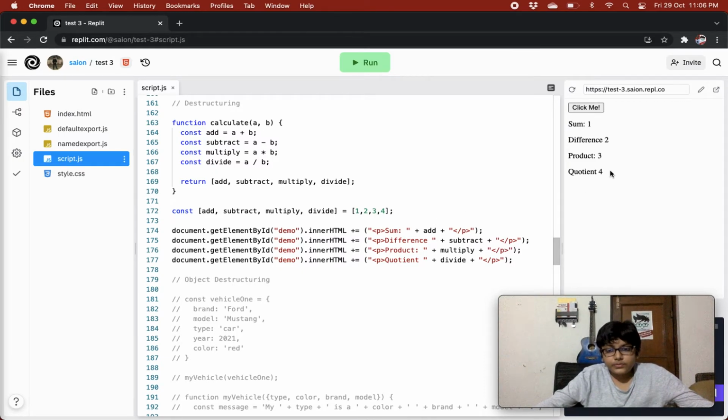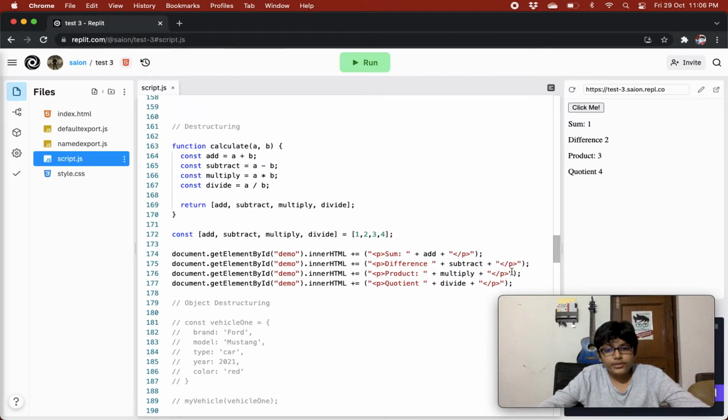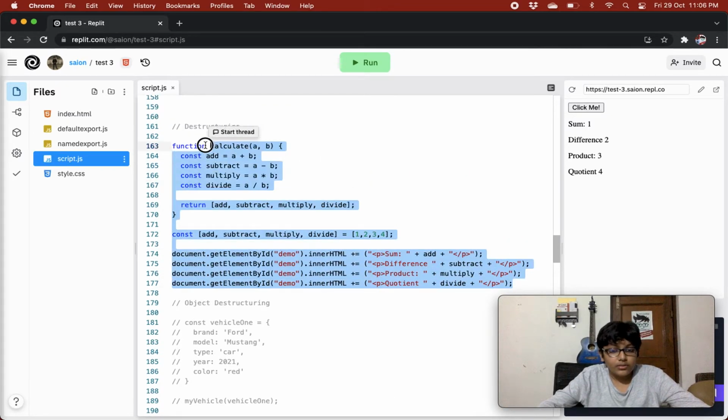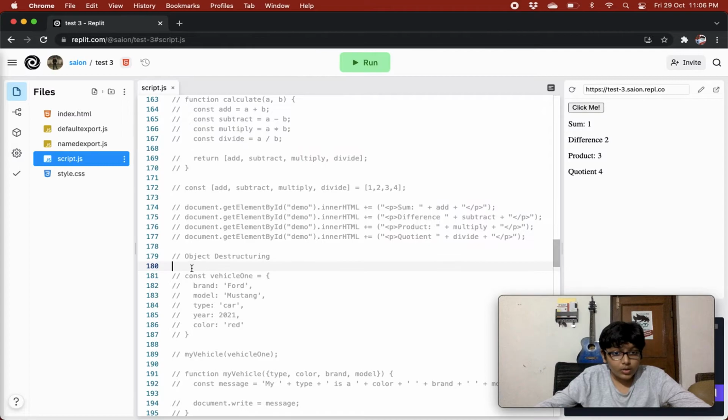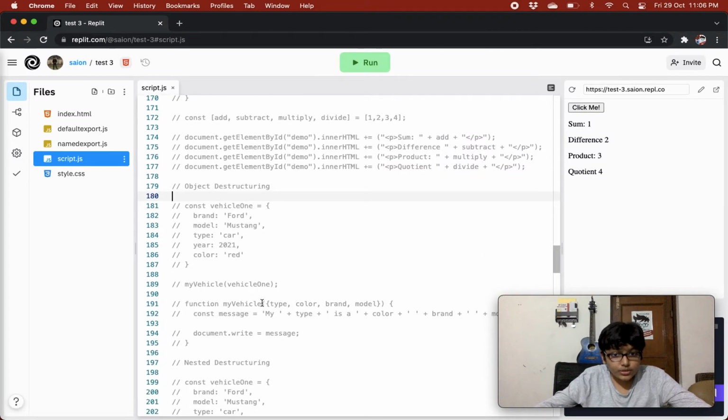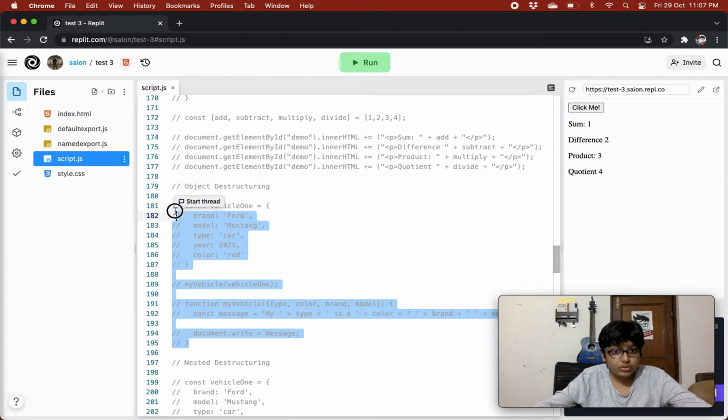Right? So we are getting to see this now, right? And now we have destructured arrays. Now what we can do, we can destructure basically objects also, right? So why only arrays? You can destructure objects also, right?